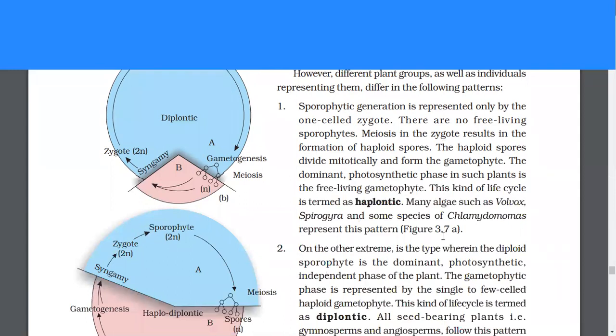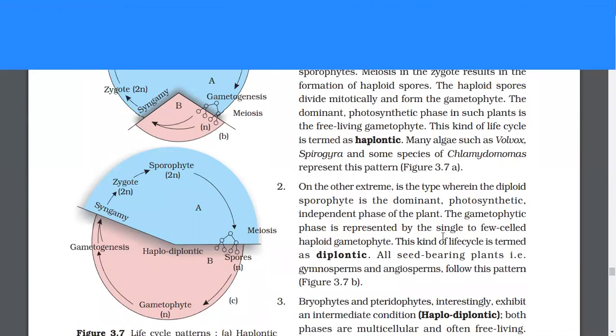Sporophytic generation is represented only by the one-celled zygote. There are no free-living sporophytes. Meiosis in the zygote results in the formation of haploid spores. The haploid spores divide mitotically and form the gametophyte. The dominant photosynthetic phase in such plants is the free-living gametophyte. This kind of life cycle is termed haplontic. Many algae such as Volvox, Spirogyra, and some species of Chlamydomonas represent this pattern.